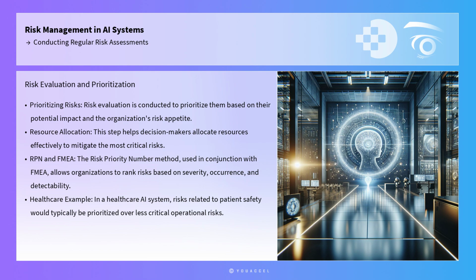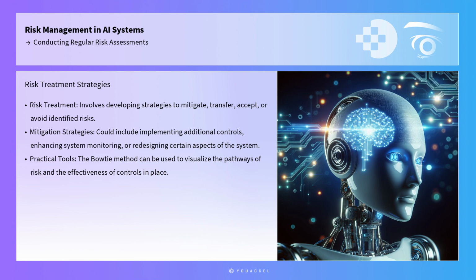Once risks are evaluated, the next step is risk treatment, which involves developing strategies to mitigate, transfer, accept, or avoid identified risks. Mitigation strategies could include implementing additional controls, enhancing system monitoring, or redesigning certain aspects of the system. Practical tools like the bow-tie method can be used to visualize the pathways of risk and the effectiveness of controls in place. For example, in an AI-based recruitment system, a risk treatment strategy might involve implementing bias detection algorithms to ensure fair candidate assessment.